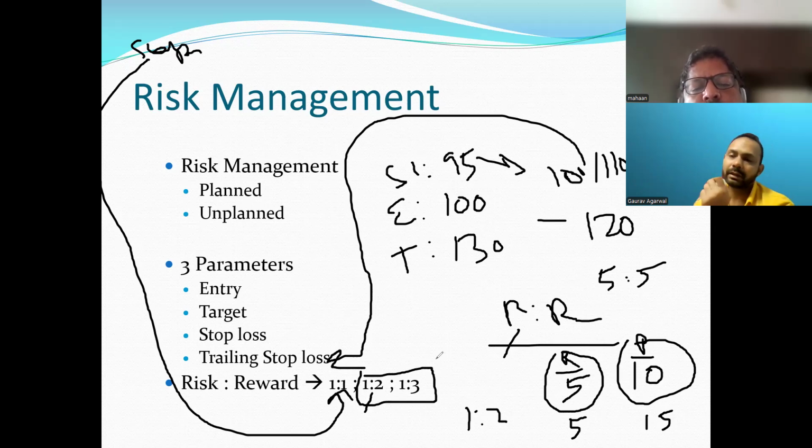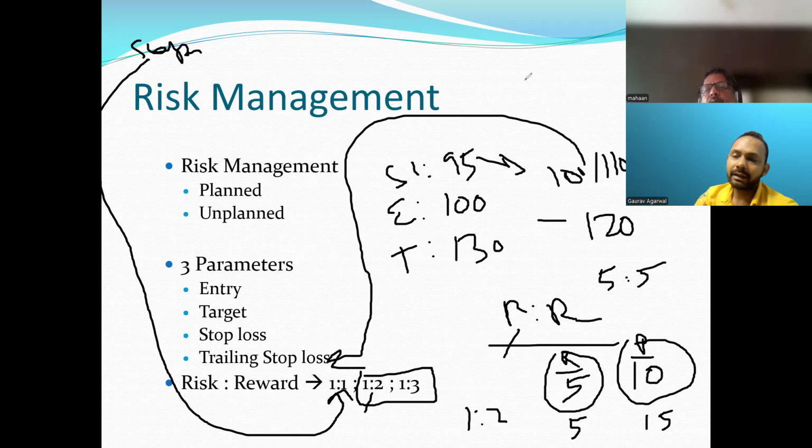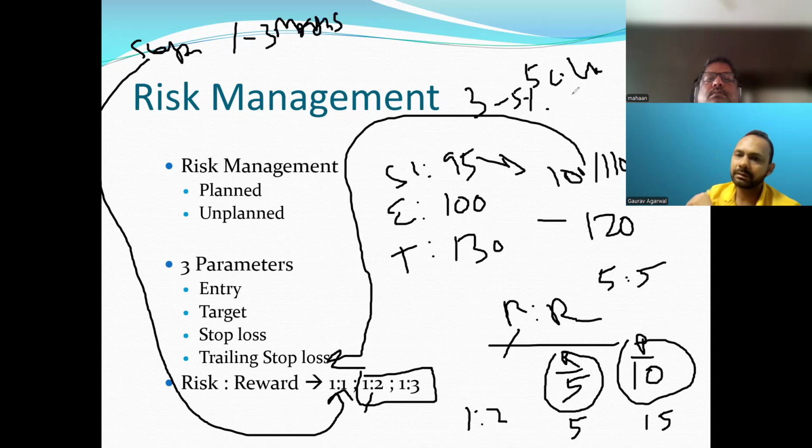Based on the capital you are using, it depends on the risk reward ratio. Let's say you are using more capital, right? Like 50 lakhs or 1 crore. See, for me, I am a trader, and if I am using a capital of 50 lakhs, then I will not wait for more than 3 to 5% of profit, which I will get within maybe 1 to 3 months if my choice was correct. If I have done a good technical analysis, within 1 to 3 months, I am getting 3 to 5%. That means I am getting a good return within 1 to 3 months, right?